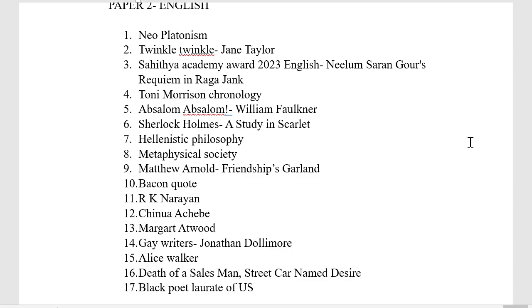Tennyson was given, okay. The next question was to find the sequel of the work Friendship's Garland written by Matthew Arnold. Among the options, there was Culture and Anarchy. We couldn't get the other options. Next question, it was a quote and we couldn't get the complete quote. However, it was Bacon's quote.